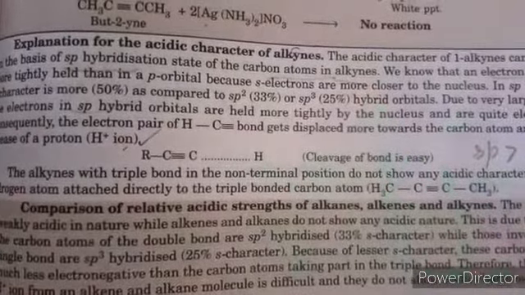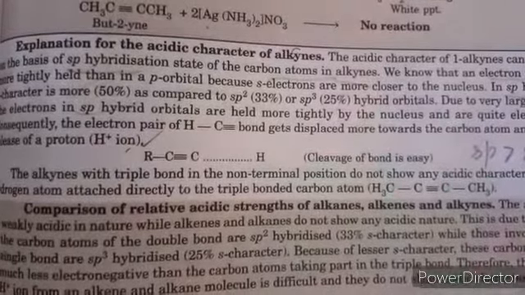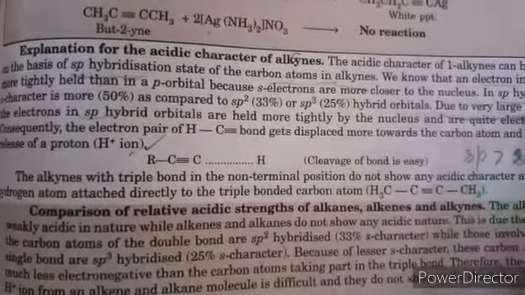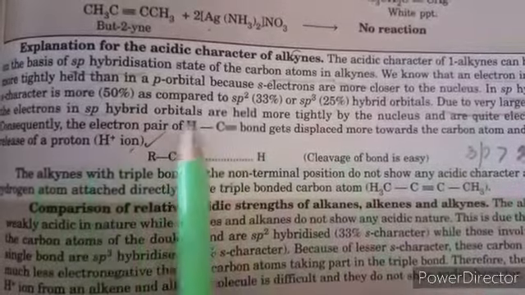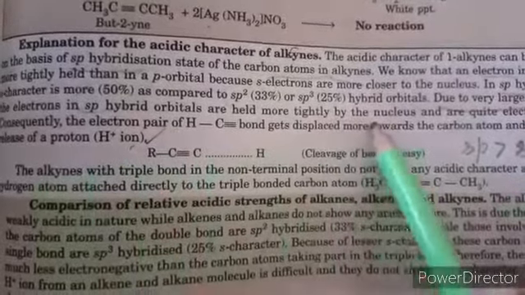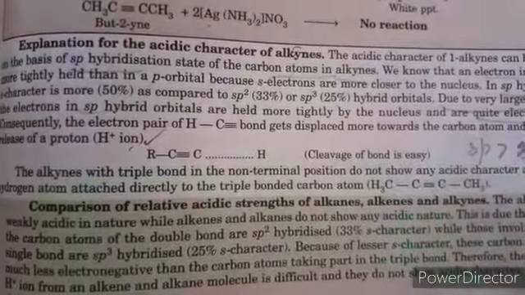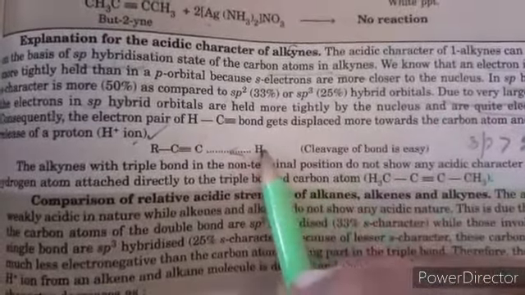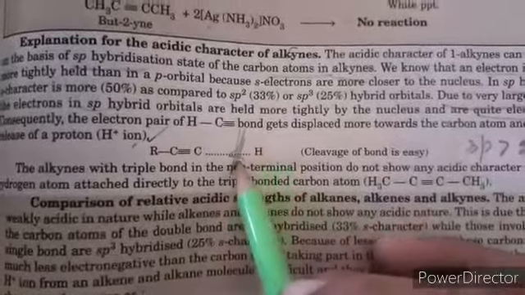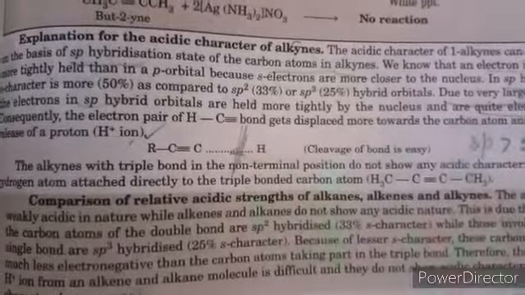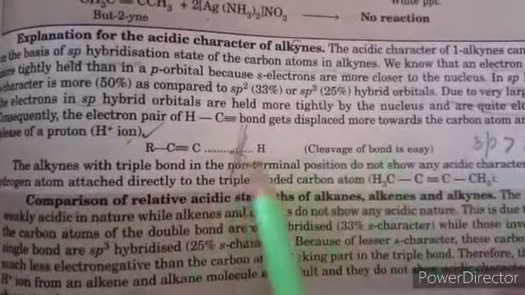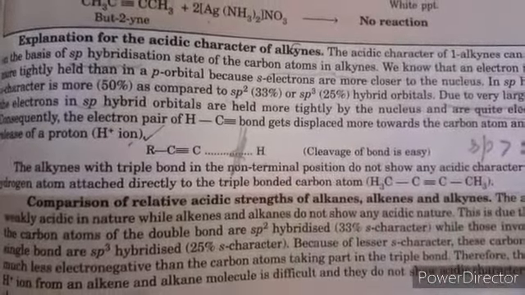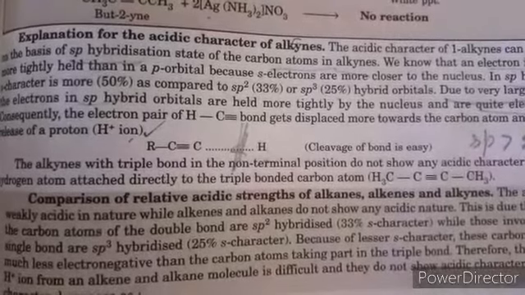So the sp hybridized carbon atom has the maximum tendency to attract electrons towards itself. Due to the very large s character, the electrons in the sp hybrid orbital are held more tightly by the nucleus, so it is electronegative and attracts the electron from hydrogen, and this bond easily cleaves. That's why it produces H positive ion when reacting with a base to form a salt and hydrogen gas. That's why it is acidic in nature.